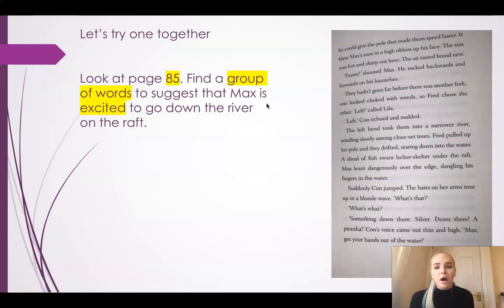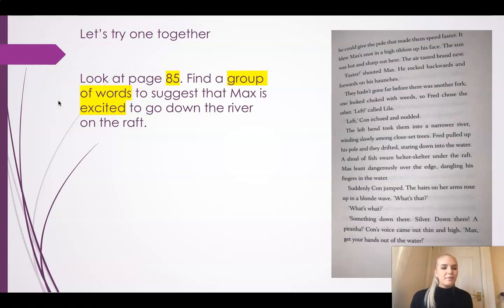Then I have decided to highlight my key words so I know exactly what I'm looking for. Now I've highlighted the words 85 because that shows me that I've got to go to page 85. I've also highlighted group of words because this tells me that it's not just one word, it's a group. It could be multiple words, it could be 2 words, 3 words, 4 words. And I've also highlighted the word excited. So I've got to find a group of words that mean the same as excited. But I don't mean a synonym of excited, like joyful or jolly. I mean words that suggest that someone is excited. So it's a little bit more tricky.